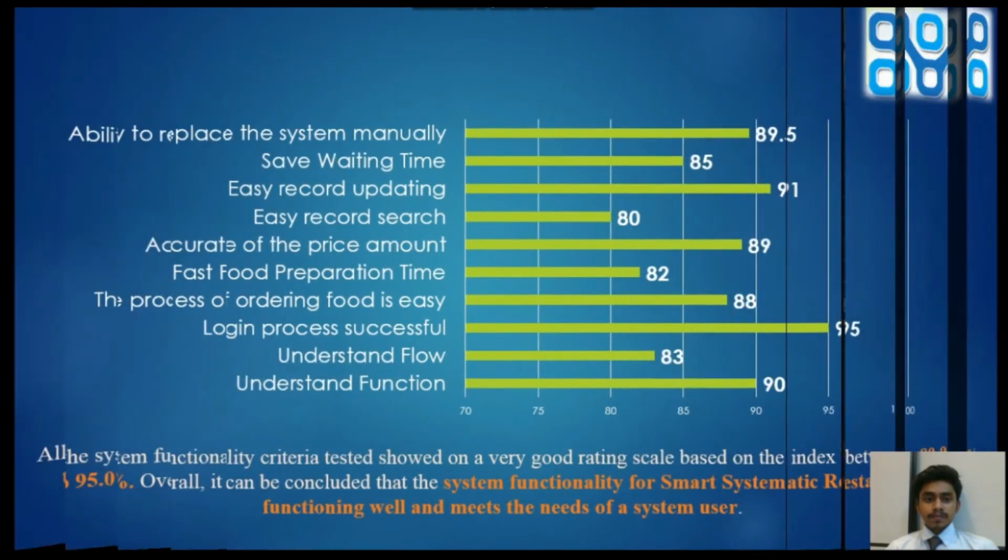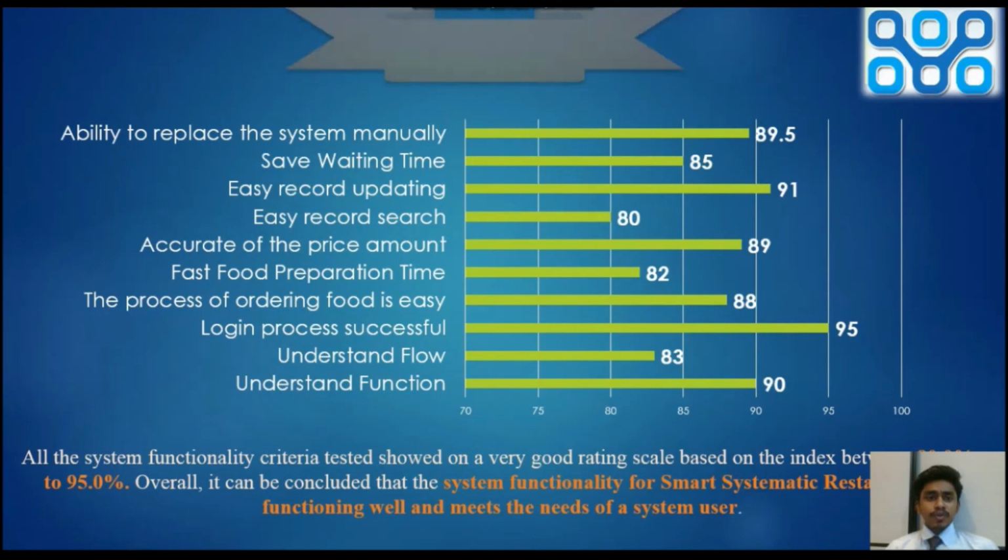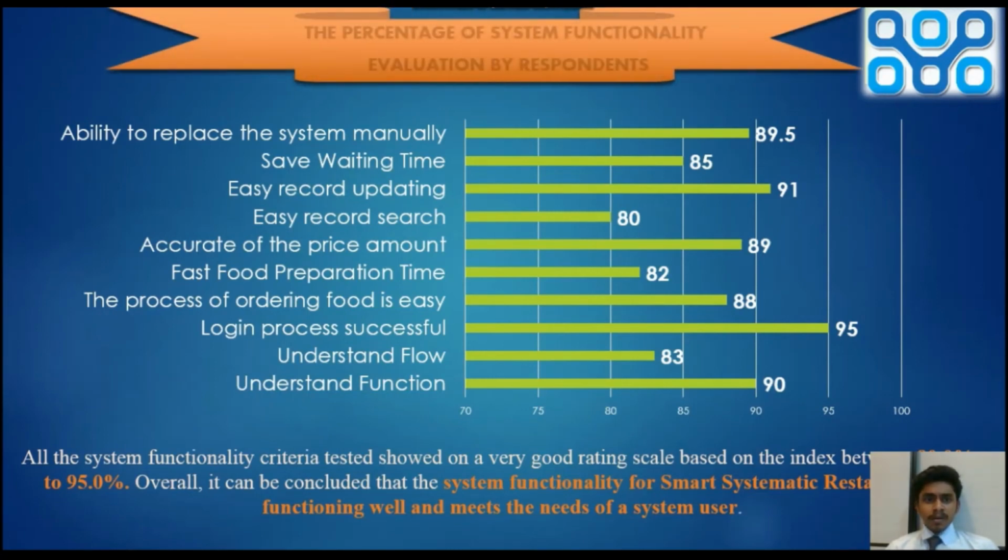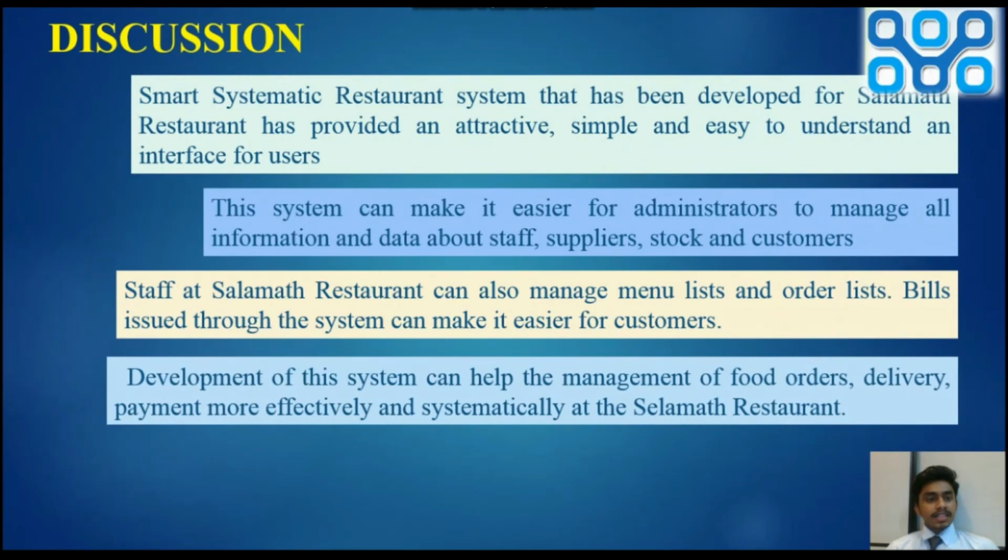And next, I would like to show you the percentage of system functionality evaluation by respondents. There are 10 respondents that I have shown in the graph above. All the system functional criteria tested showed a very good rating based on the index between 95 to 100%. Overall, it can be concluded that the smart systematic restaurant system functions well and meets the needs of system users.